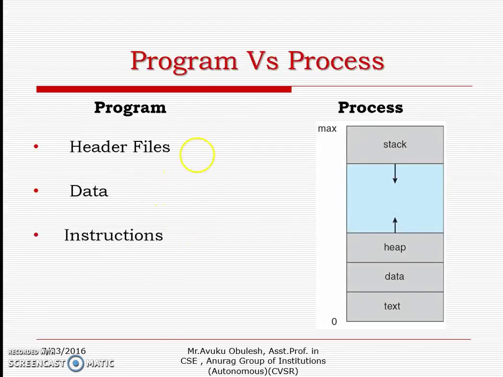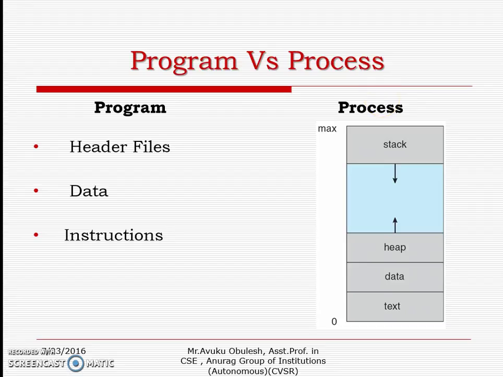Now, I want to clarify what exactly a program is and what a process is. From the user's point of view, a program may consist of a header file, data, and instructions. Once you save it, it will be stored in the hard disk. Once we execute it, it will be transferred into RAM, and there we call it a process.